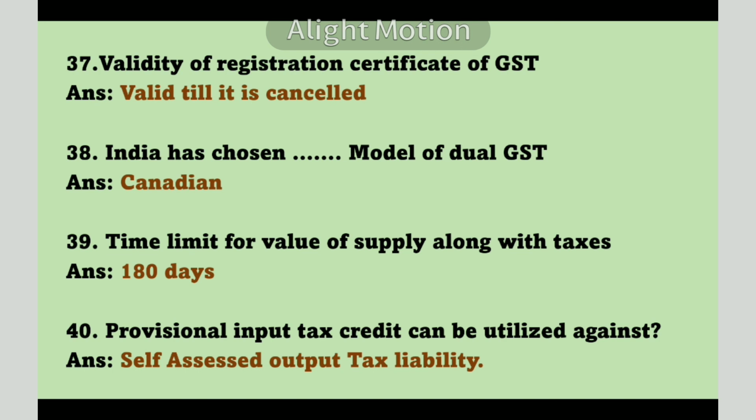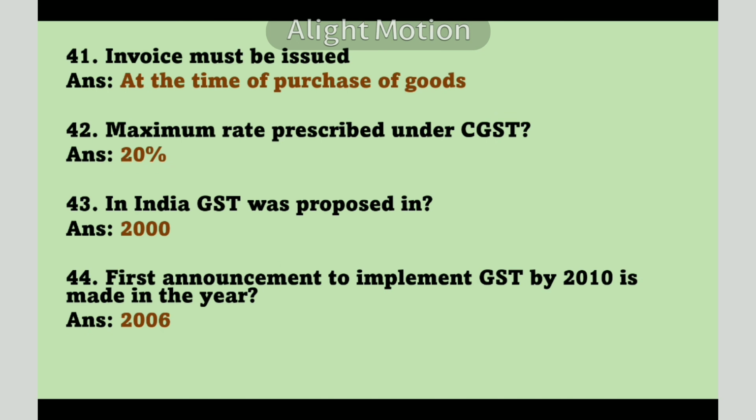Provisional input tax credit can be utilized against self-assessed output tax liability. Invoice must be issued at the time of purchase of goods. Maximum rate prescribed under CGST is 20%. In India, GST was proposed in the year 2000. First announcement to implement GST by 2010 is made in the year 2006.